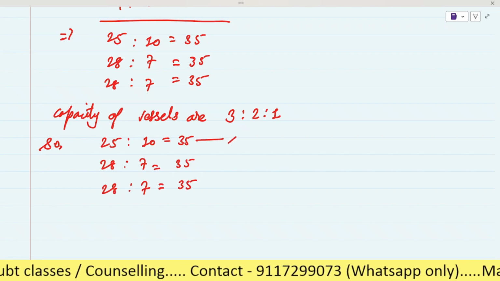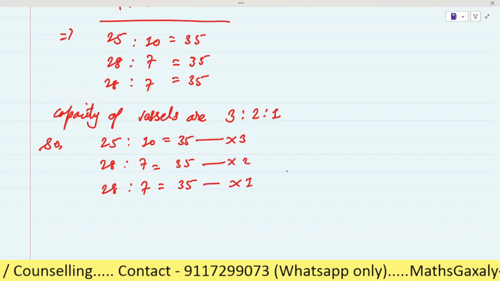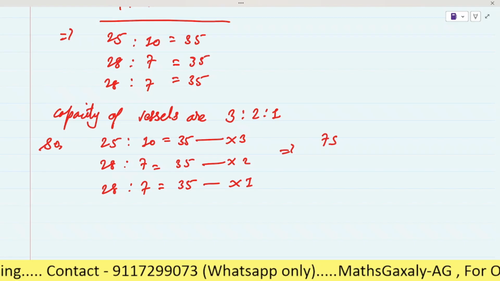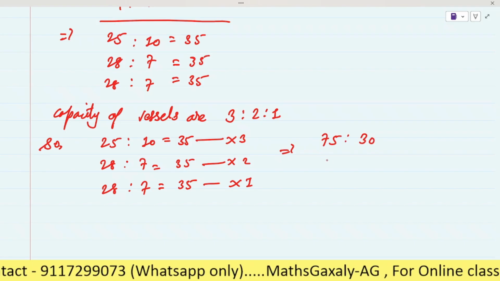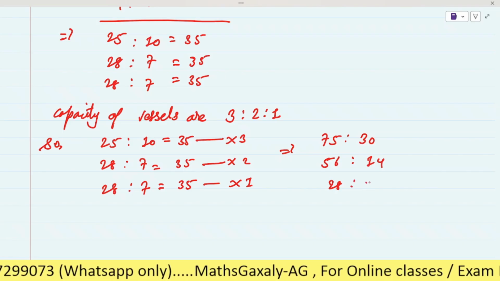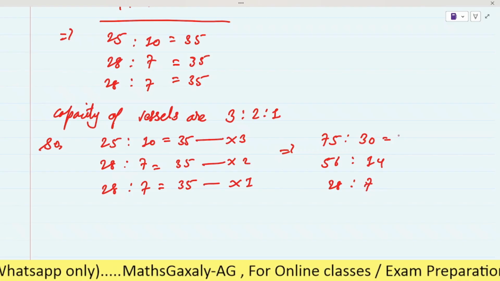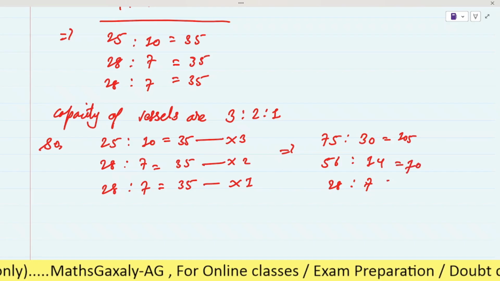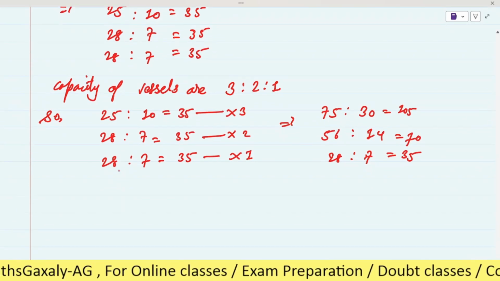We multiply the first one by 3, the second one by 2, and the third one by 1. Here we will get 75 is to 30, then by 2 it will be 56 is to 14, and 28 is to 7, and the totals will be 105, 70, and then 35.